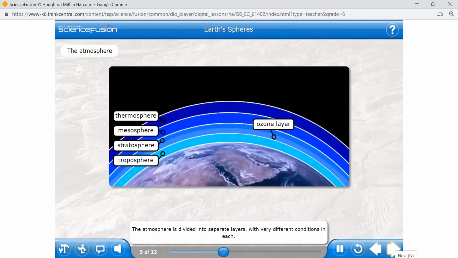The atmosphere is divided into separate layers with very different conditions in each. Every layer performs an important function.